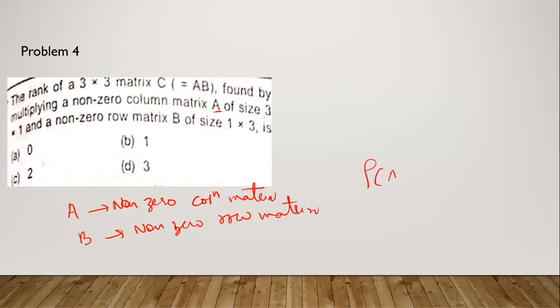Then the rank of AB will always be 1. I told you in the properties, and you can also verify it. The rank of AB will be 1 because the other rows will be dependent on the first row, or any one particular row.